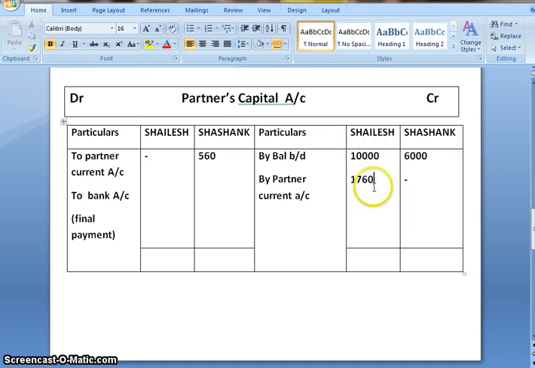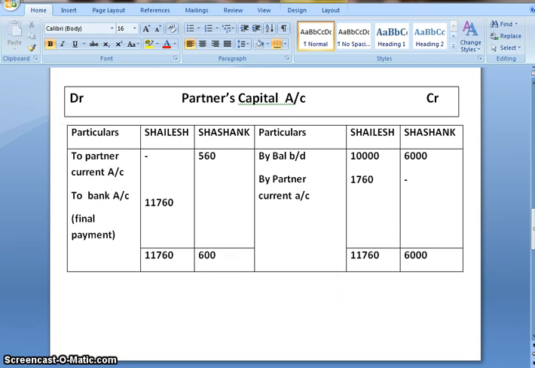Now let's add for Shailesh. 10,000 plus 1,760 gives me 11,760. And the final payment by bank will be 11,760 for Shailesh.